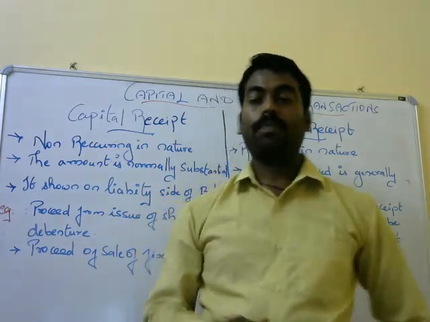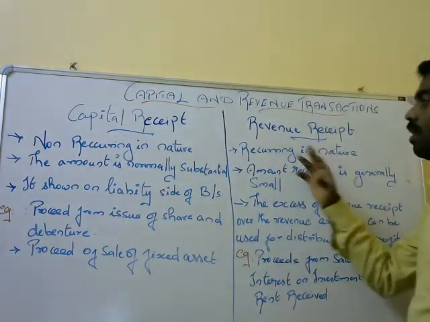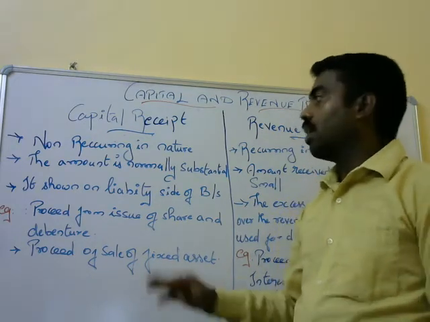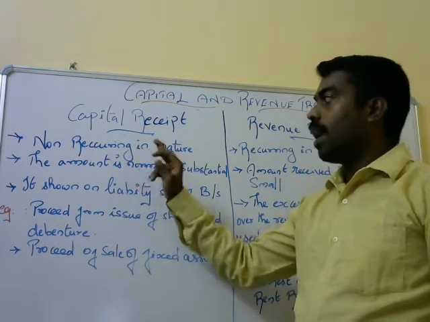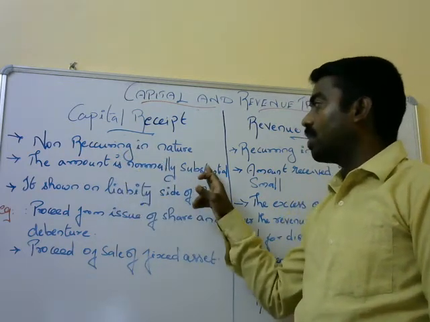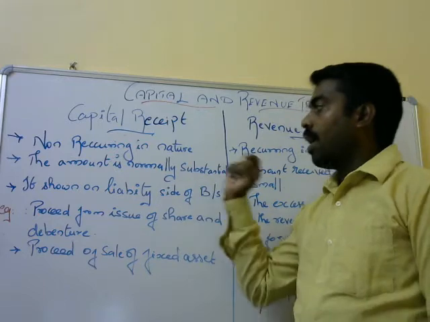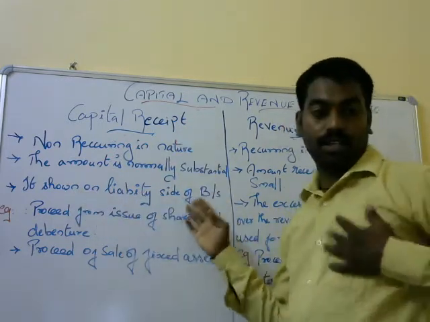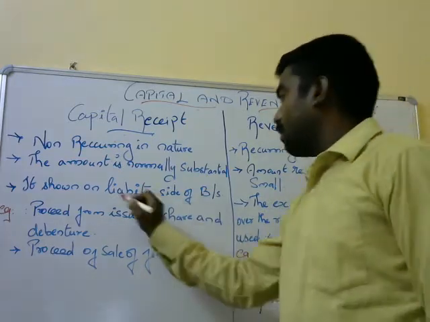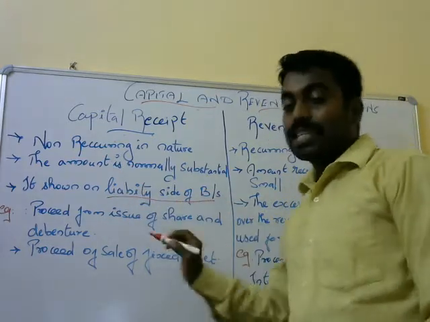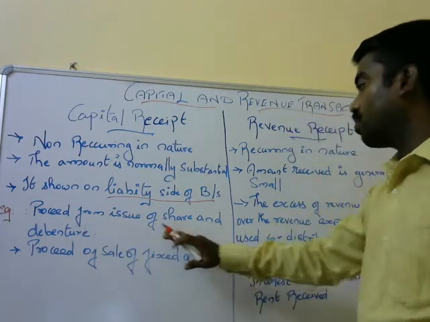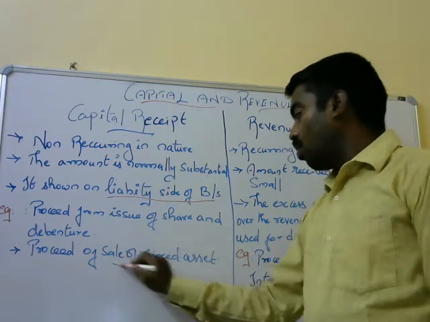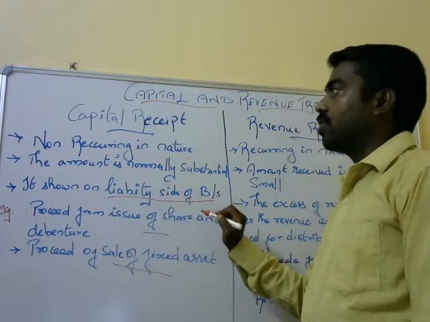The next topic is capital receipt and revenue receipt. It is the same as capital expenditure and revenue expenditure, just a difference. A capital receipt is also of non-recurring nature, and the amount is normally substantial. Substantial means a large amount. The capital receipt is shown on the liability side of the balance sheet. For example, proceeds from the issue of shares and debentures, and proceeds of sale of fixed asset. So all of these come under the liability side of the balance sheet.